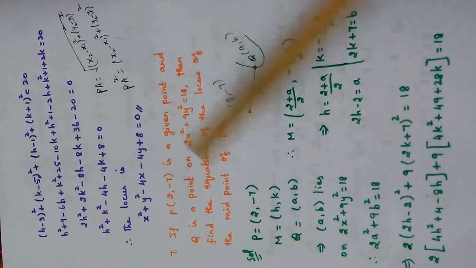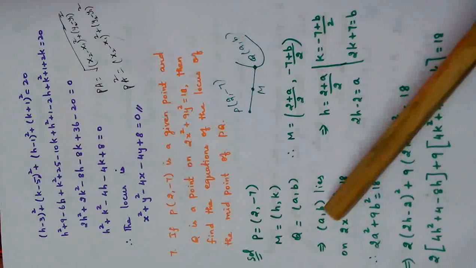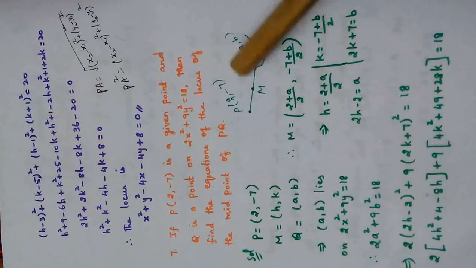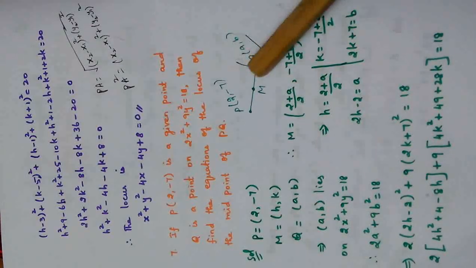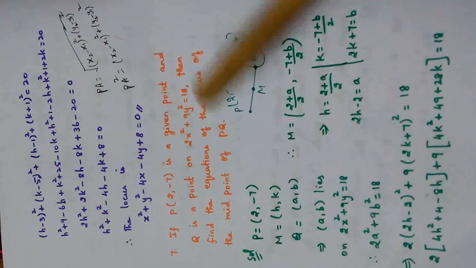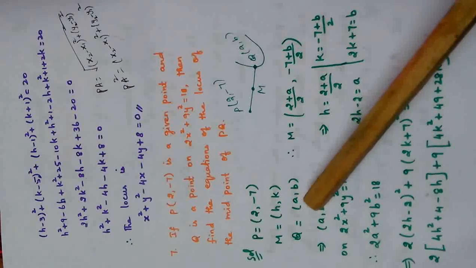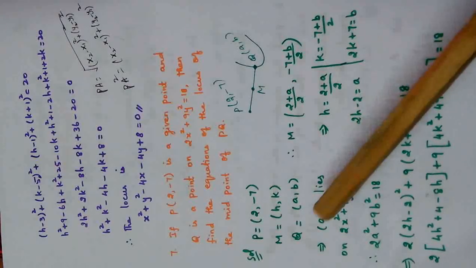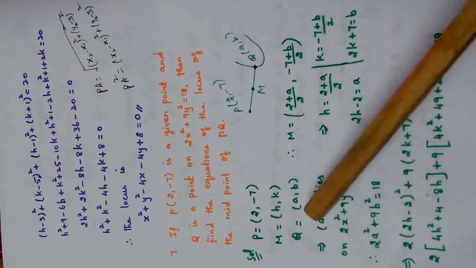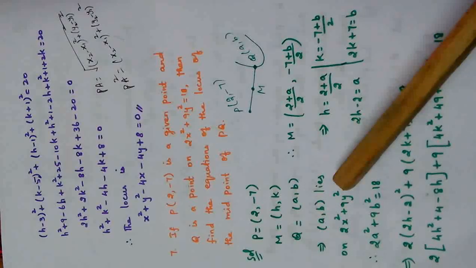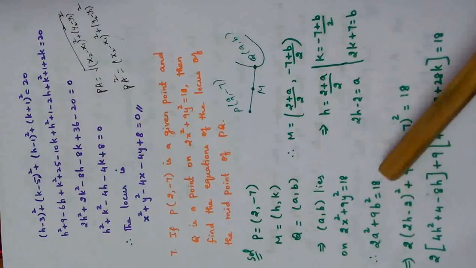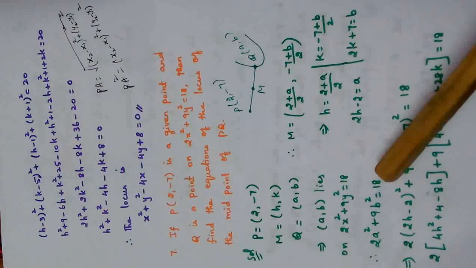Yes or no? Now I am writing (a, b) lies on the curve. This point (a, b), the point Q, lies on this curve, and this curve equation is given by 2x² + 9y² = 18. So I can substitute the point in this equation. In place of x you put a, in place of y you put b. So 2a² + 9b² = 18.